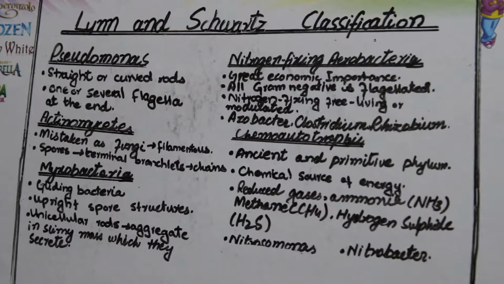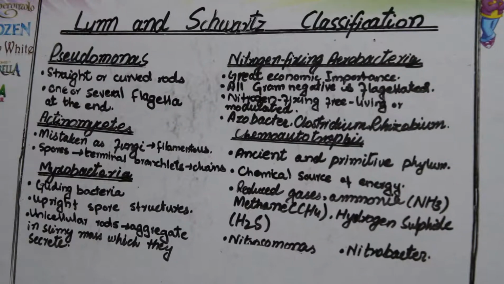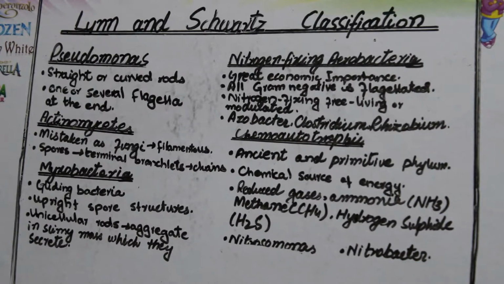So that was all about the classification of bacteria, which was done by Lynn Margulis and Karlene Schwartz. They classified bacteria into almost 11 groups, or 11 phyla, on the basis of their form, structure, metabolic activities, and mode of nutrition.